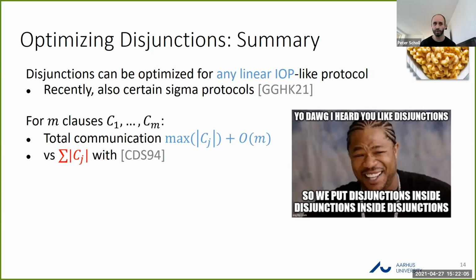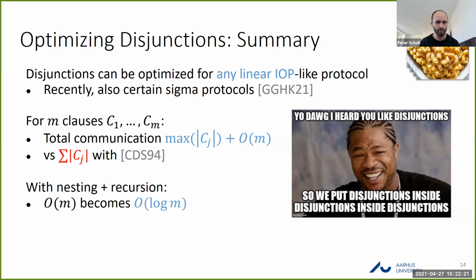So once we have disjunctive statements, a nice thing to think about is nesting these disjunctions. So you have a program which doesn't just have a disjunction at the top level, it might have many different branches as you go deeper. And we can do this whilst avoiding an exponential blow up in the depth of the disjunctions, and applying this with a recursive procedure combined with the basic protocol also allows us to reduce this linear in m overhead to be logarithmic. This is something that can also be useful in other applications, like the Sigma protocol paper I mentioned, which also applies this to ring signatures.